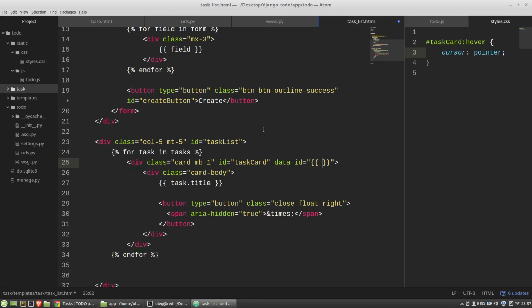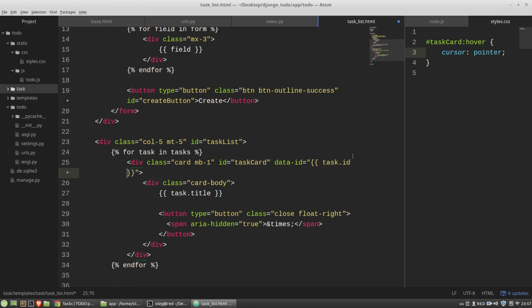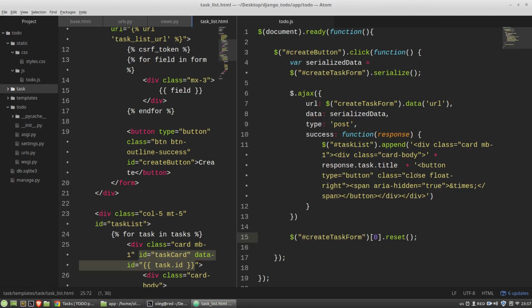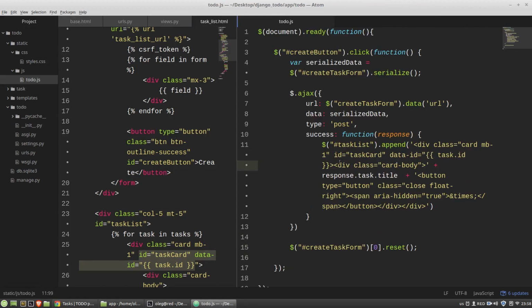I will use the task variable and its ID property. And the same layout I should use in the success function, here in the first div.